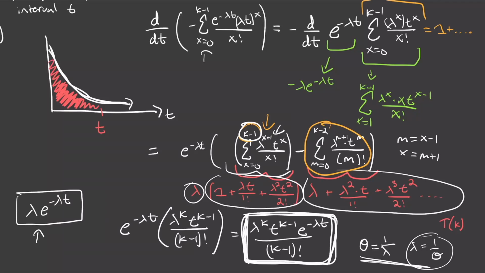So yeah, one more time, the gamma represents the kth arrival of the Poisson process, and the exponential is a subset of that represents the first arrival of the Poisson process. And this one right here is the PDF of the gamma distribution in the rate form, which is what we wanted to solve in part C. So this question is wrapped.